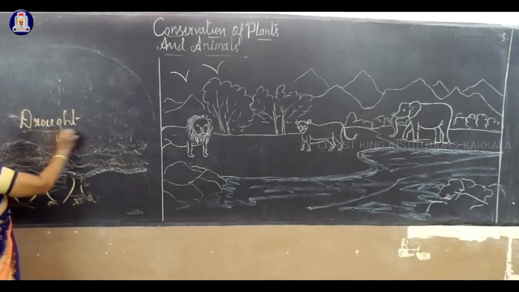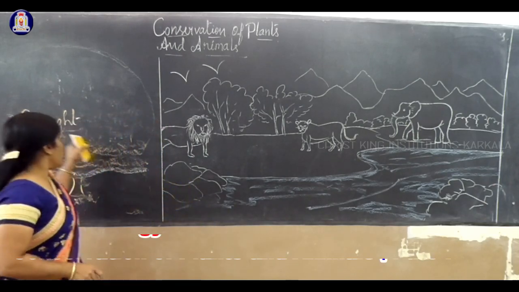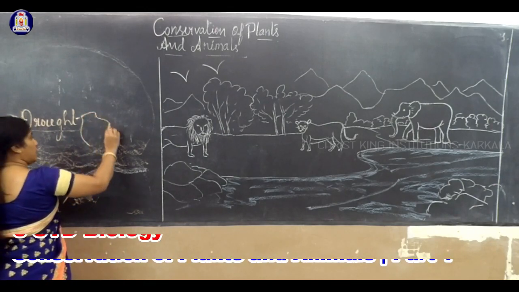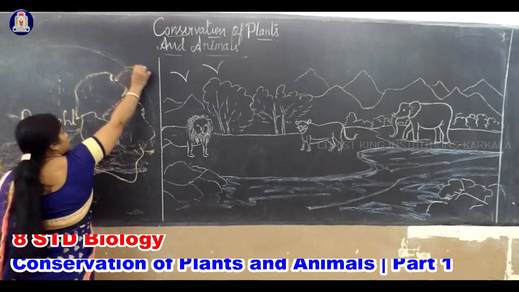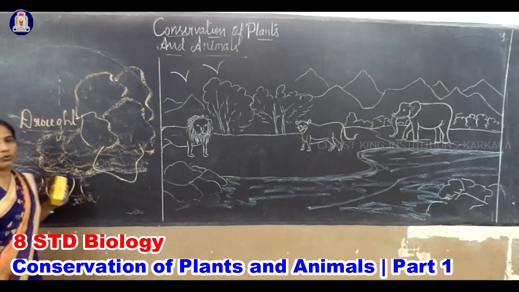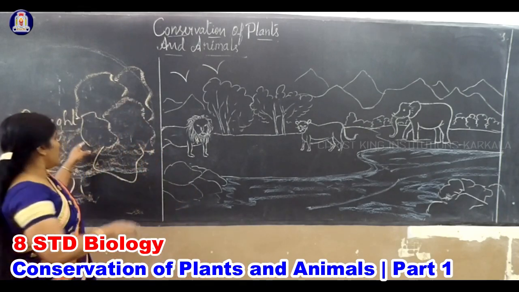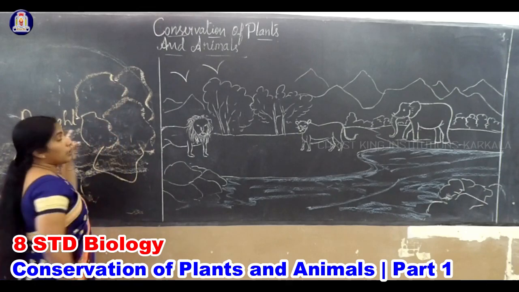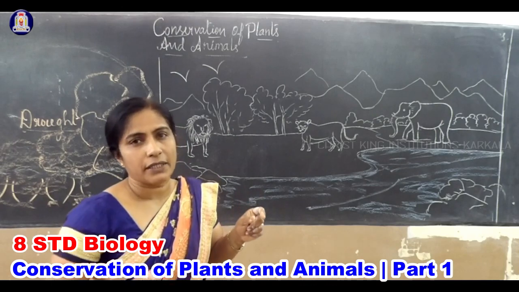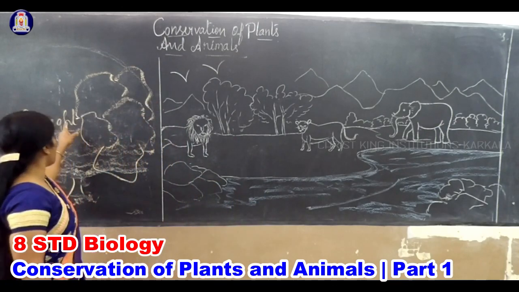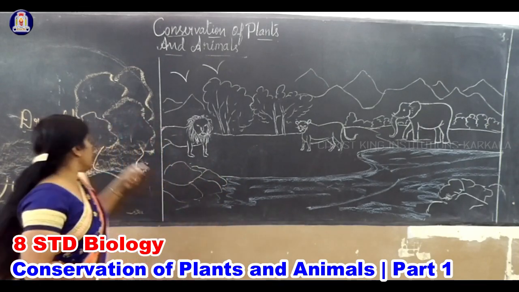Drought: you may have heard the word. There is no rain. How can we identify it? The land will be broken into pieces. These are the structures of drought. The topmost layer of the soil will be broken. That is the word drought. So if I remove plants, it may affect the rainfall, and also lead to drought, because if there is no rain it leads to a term called drought.